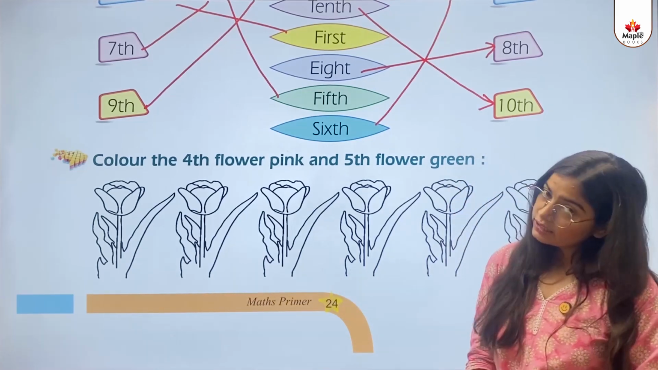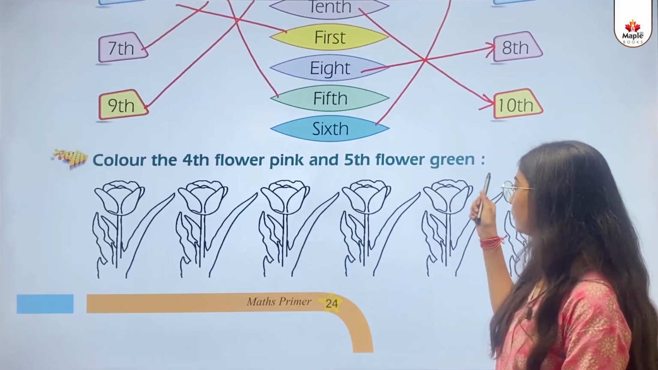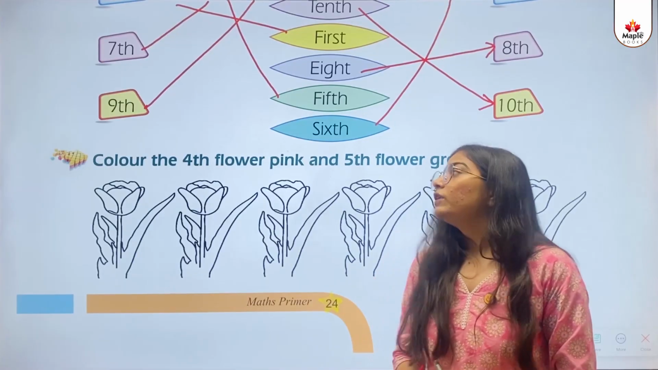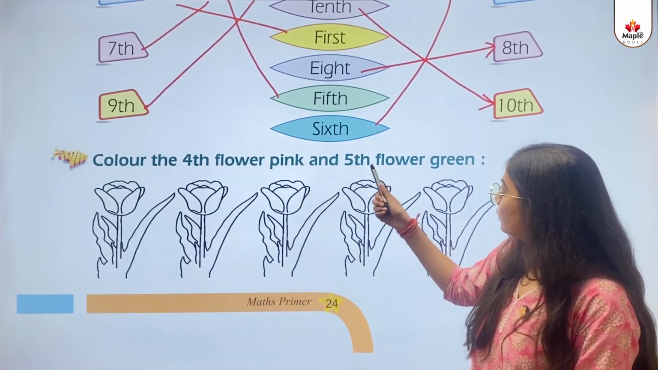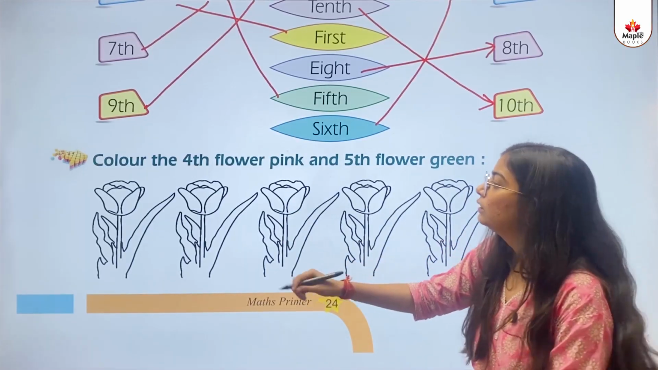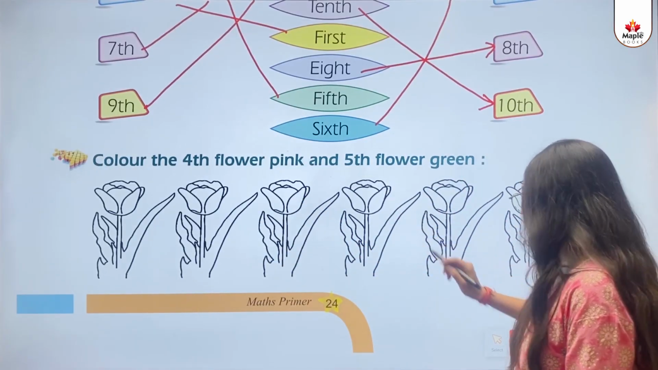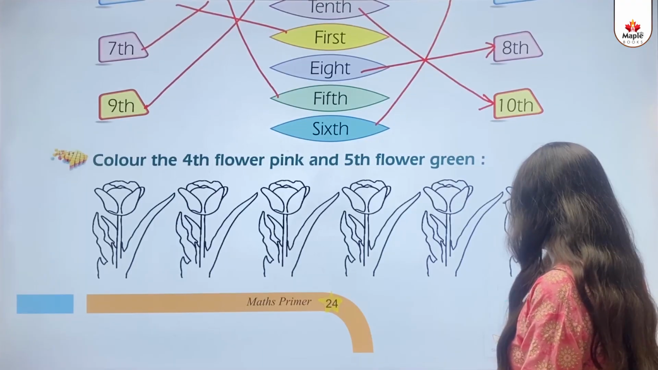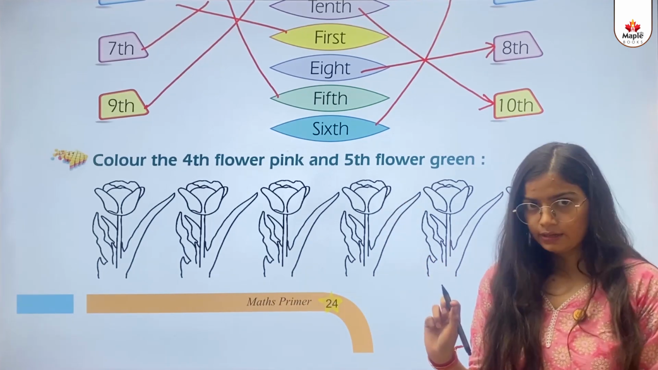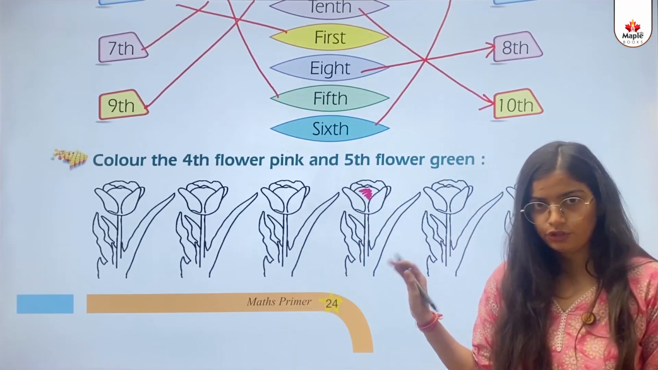So kids, in the next question, color the 4th flower pink and 5th flower green. We need to color the flowers with colors. We need to color the 4th one with pink and 5th one with green. So we'll count which one is the 4th one and which one is the 5th one. First, second, third, fourth. This one is the 4th one. So we need to color it with pink color. I'll not color. You can do it yourself. I'll just put a mark here.